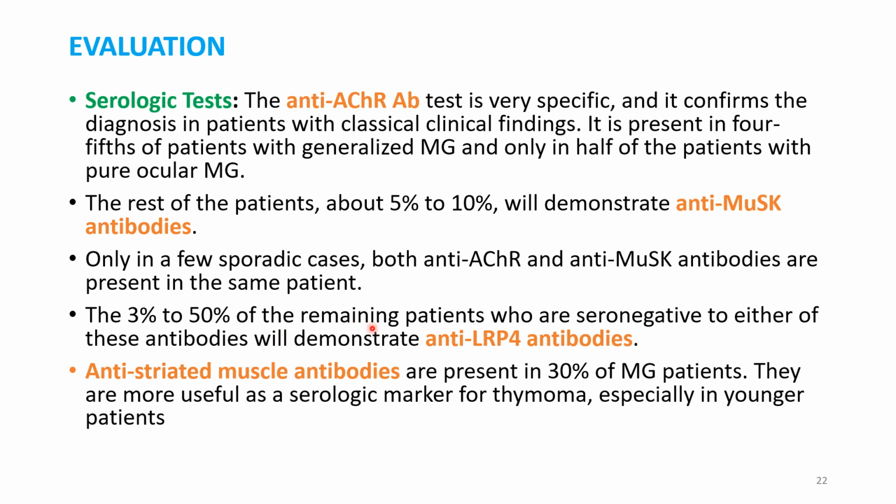In 30 to 50% of the patients, you can see seronegativity to anti-AChR antibody and anti-MuSK antibody. But you can demonstrate anti-LRP4 antibodies. Okay. So anti-AChR antibodies are present most commonly. After that, in 10% of the patients, you can see anti-MuSK antibody. In 3% of the patients, you can see anti-LRP4 antibodies. And in 30% of the patients, you can also demonstrate anti-striated muscle antibodies.